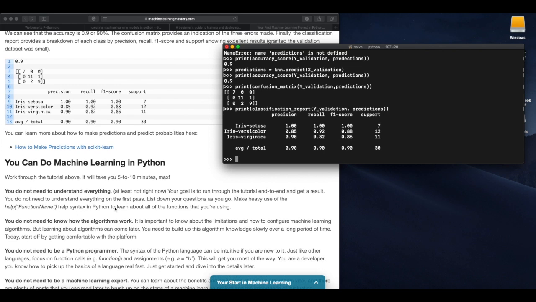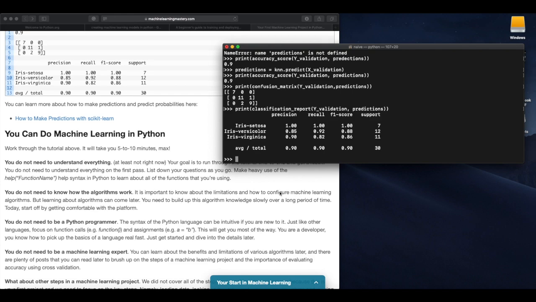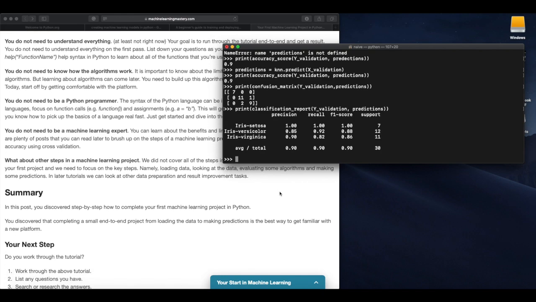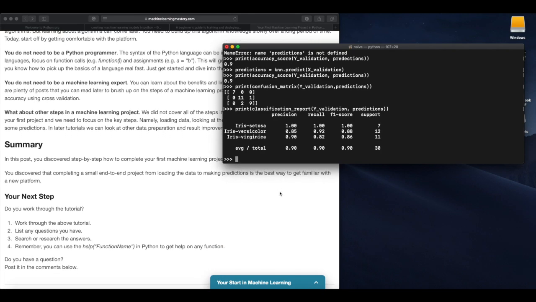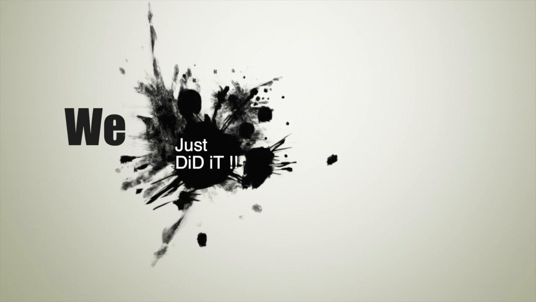Now, wrapping up, what this tutorial meant was that you can do machine learning in Python. Work through the tutorial above. It will take 5 to 10 minutes at most, but it took me more than that because this was my first. And whoever is watching this video, I guess nobody is a machine learning expert. We're just noobs and newbies learning. So here we go, let's wrap up. First project in Python, creating a machine learning model, and we just did it.